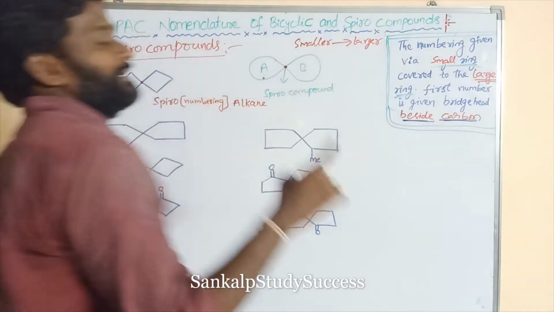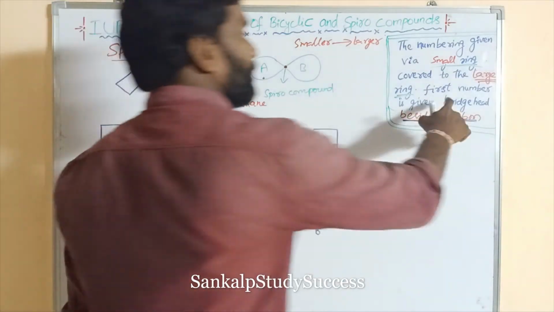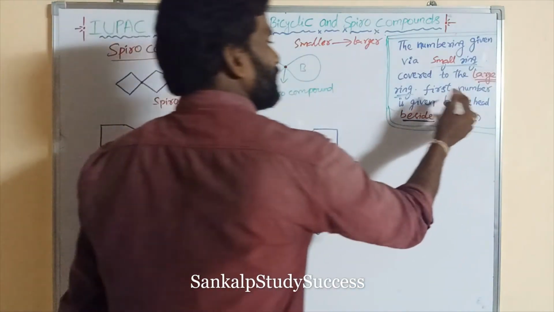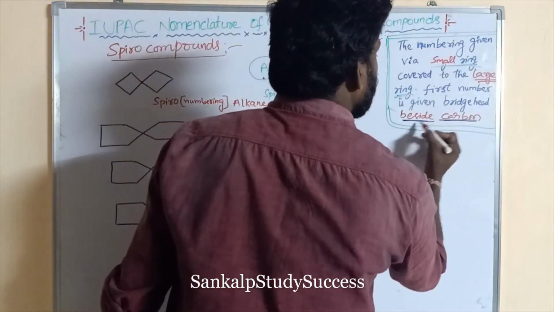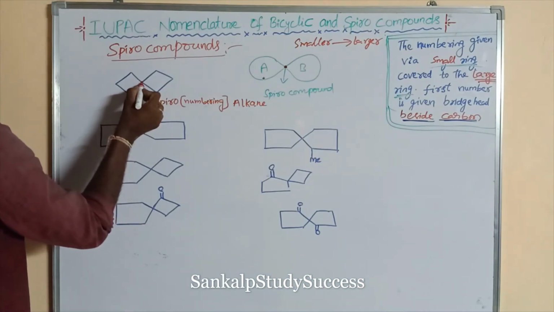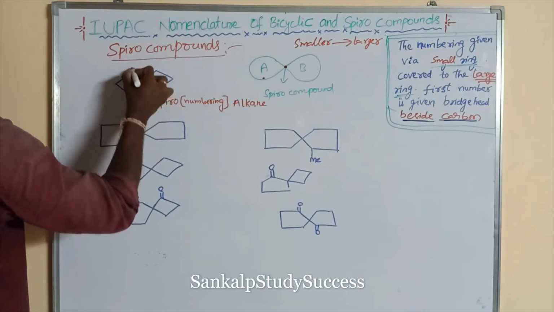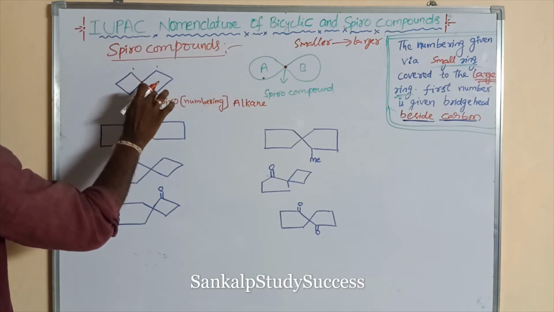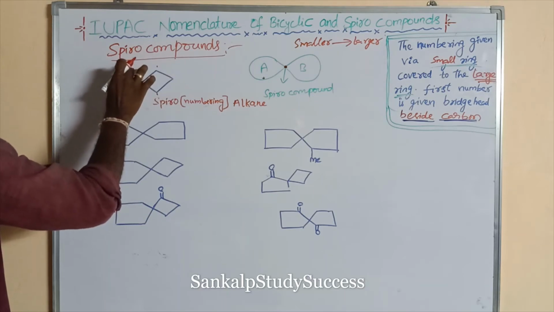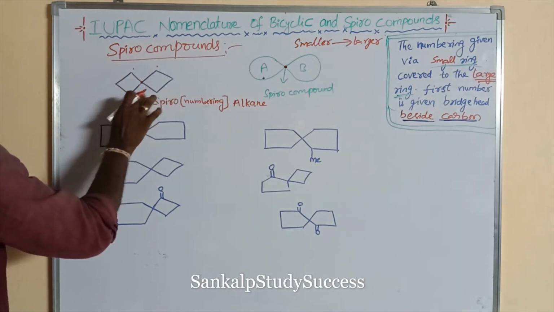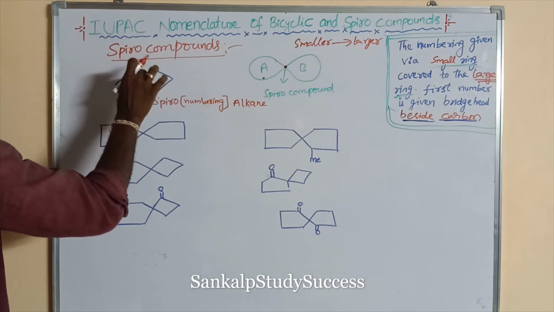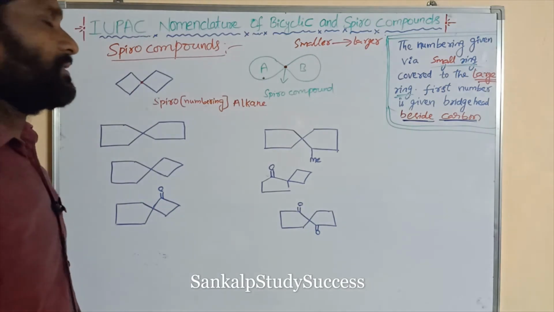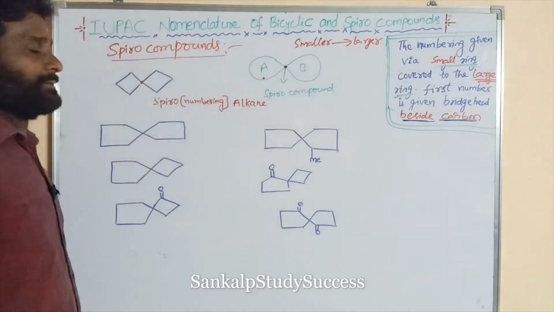But here the first number is given to the carbon beside the bridgehead. This is the bridgehead, so the carbon beside it means this. All these are carbons beside the bridgehead. The numbering is given from one of them, and the first number is given to the carbon beside the bridgehead in the smaller cycle, the lower-numbered cycle.